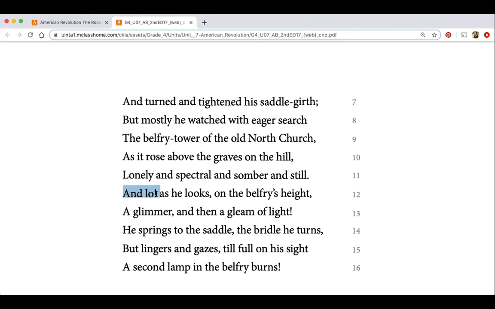Something happened. Suddenly, right? He looks on the belfry's height, so that tall belfry, and he sees a glimmer of light. And in here, you're going to notice that he lingers and gazes at the belfry to see whether his friend will hang the second lantern. And then it even says right here, the second lamp in the belfry burns. I want you to think back on what that means.